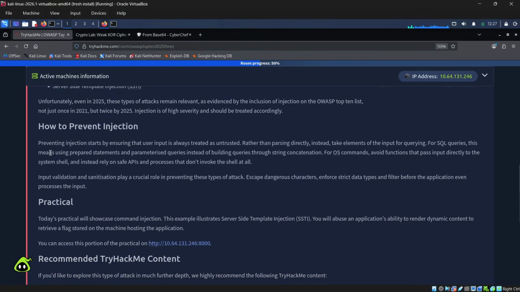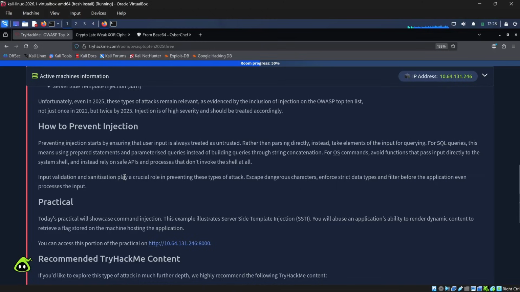So how to prevent injection? Preventing injection starts by ensuring that user input is always treated as untrusted. Whatever the user is inputting in a text box, you don't need to trust the user input. Rather than passing it directly, take elements of the input for querying. For SQL queries, this means using prepared statements and parameterized queries instead of building queries through string concatenation. For OS commands, avoid functions that pass input directly to the system shell, and instead rely on safe APIs and processes that don't invoke the shell at all.